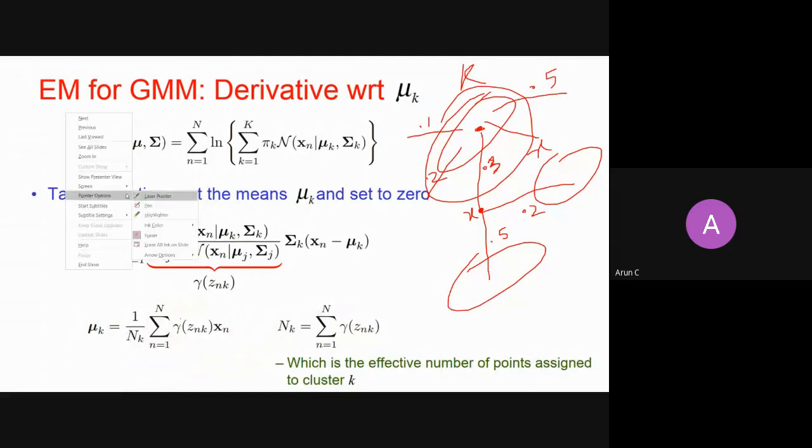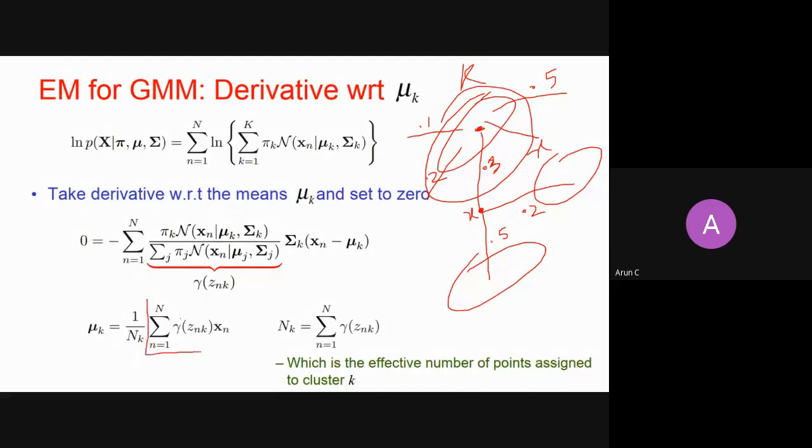This summation here is telling you the effective number of points belonging to that particular cluster.